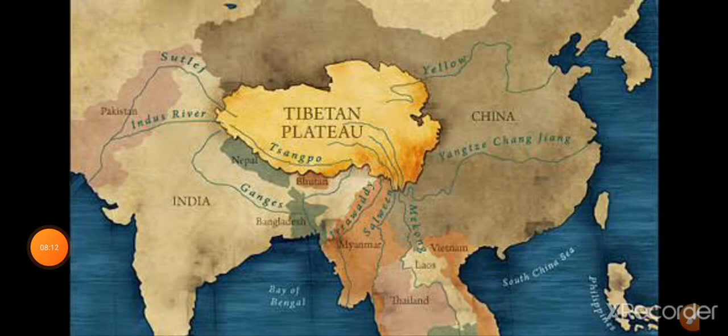And the next one is the Tibetan plateau gets intensely heated during summer, which results in strong vertical air currents and the formation of low pressure over the plateau at about 9 kilometers above sea level. So it will attract the winds or air from the surrounding high pressure region.